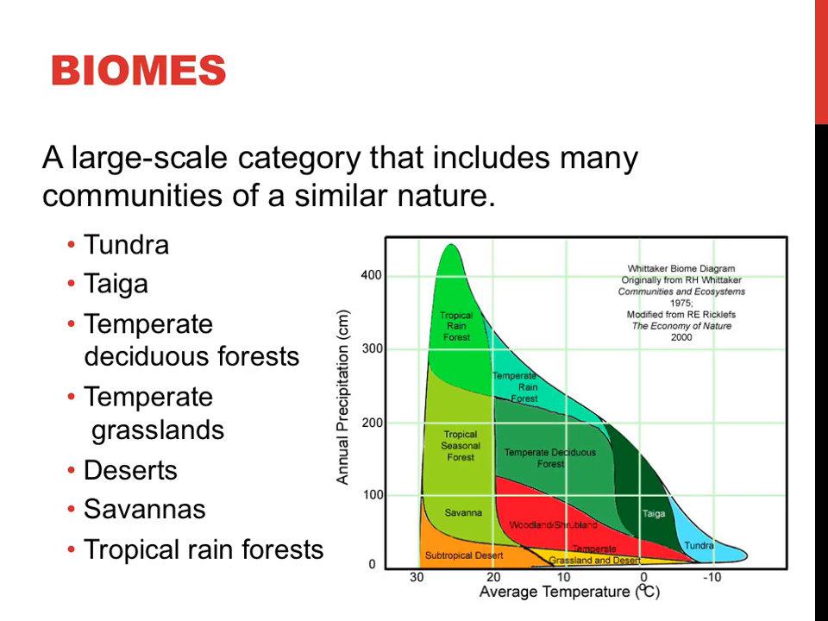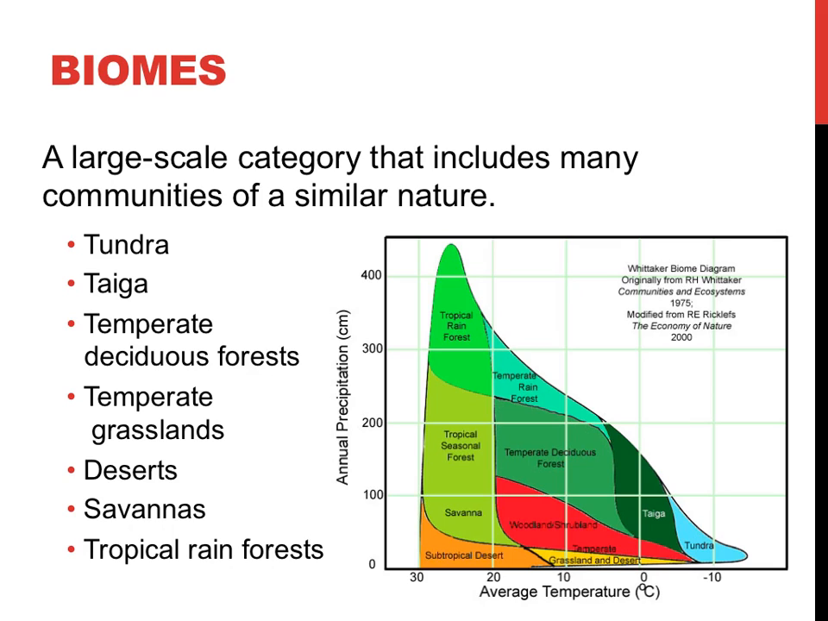If you were to look at all the ecosystems of the world, you might begin to notice patterns involving temperature and precipitation. Precipitation and average annual temperature are two of the primary factors that determine the characteristics of a given location. Terrestrial or land-based biomes such as the tundra, taiga, temperate deciduous forests, temperate grasslands, deserts, savannas, and tropical rainforests will be described in this video.